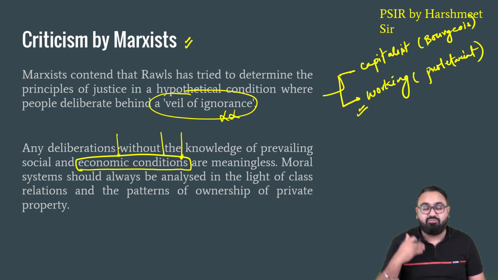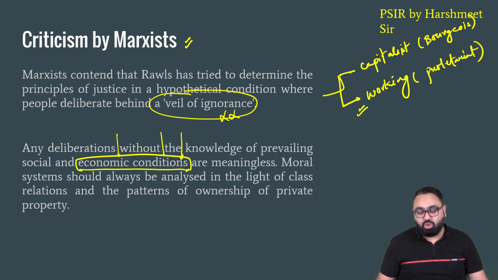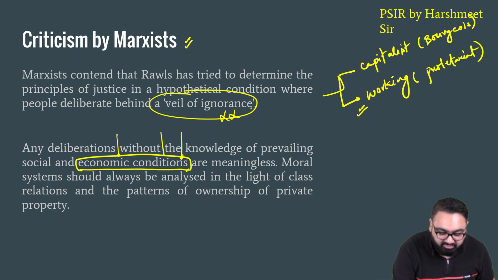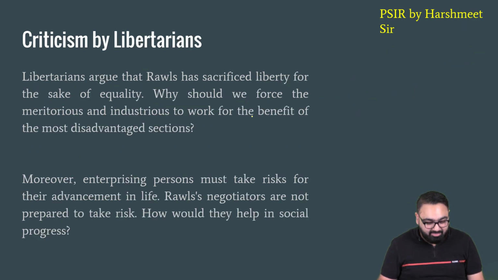In order to rectify the problems in the system, first you have to look at what the problems are, which are the economic conditions. Without them, you cannot have any fair law. And that is why Marxists are critics of the veil of ignorance, because they said that it is detrimental to our interests. It's detrimental to any policy that can be just, that can be fair.